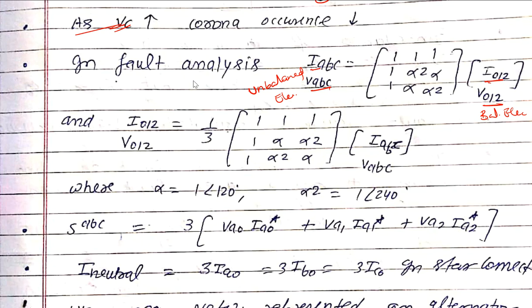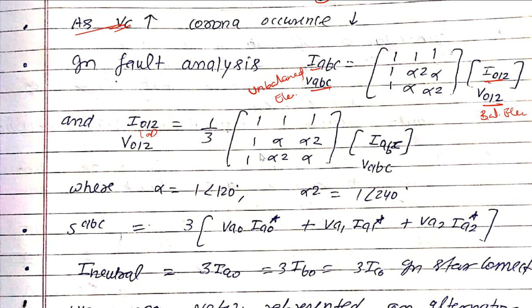Now we can write this reverse here. If you go for the reverse transpose of this matrix, I012 V012, or you can say 1 by 3 into 1 1 1, 1 alpha square alpha. So what is this alpha?